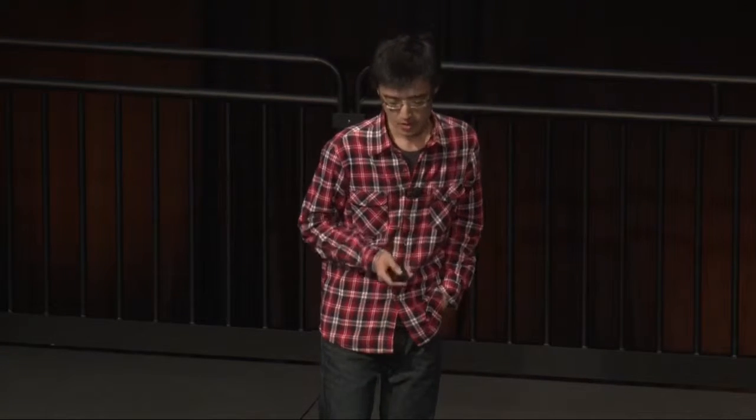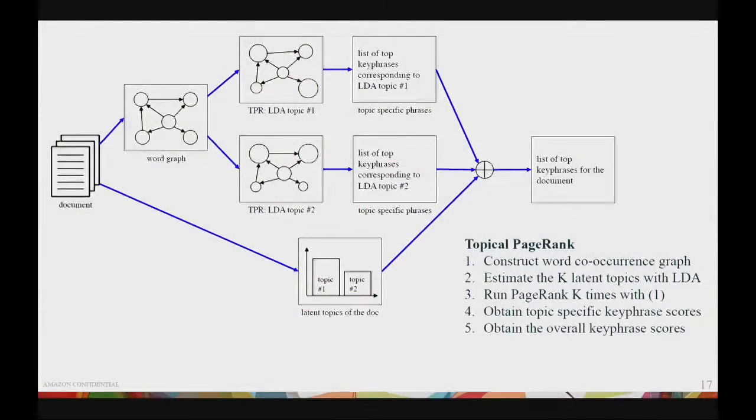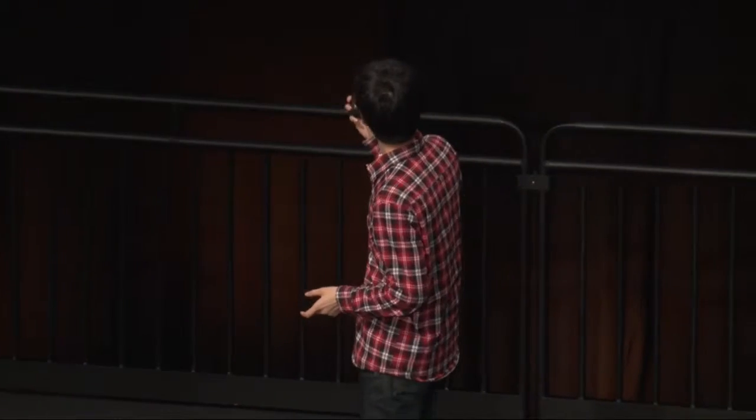For the topical PageRank, they do the random walk once per each topic. So in a sense the jump is really just, we don't really jump between topics, but rather we perform one random walk on each topic. So does this answer the question? I guess, do you then segment words into topics? No, we don't really need to segment it, because for one particular topic, we have this word graph, and the word graph is basically weighted according to the information from that particular topic. Right? So that is why we jump.